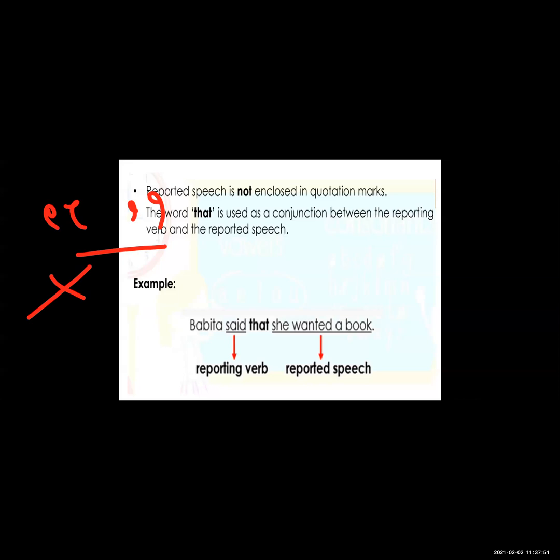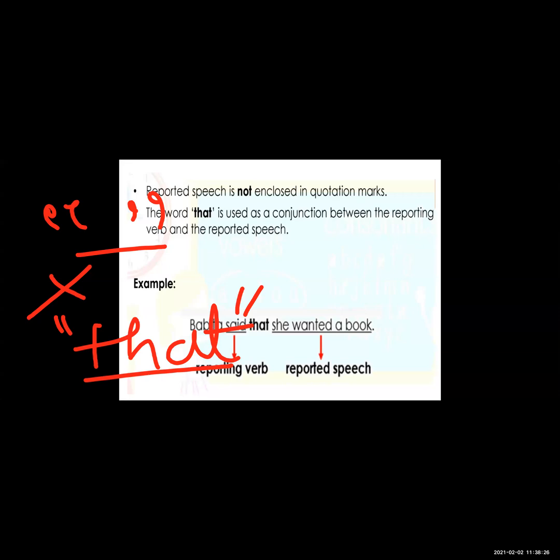Then we put that as a conjunction while writing indirect speech. And the next thing is, we do not write reported speech, the exact words of the speaker, in indirect speech by using capital letters.